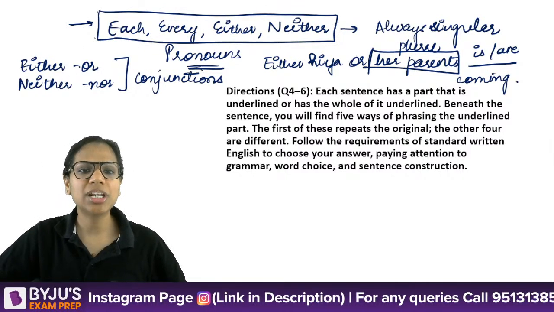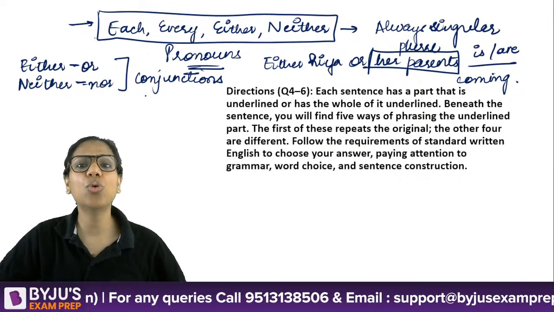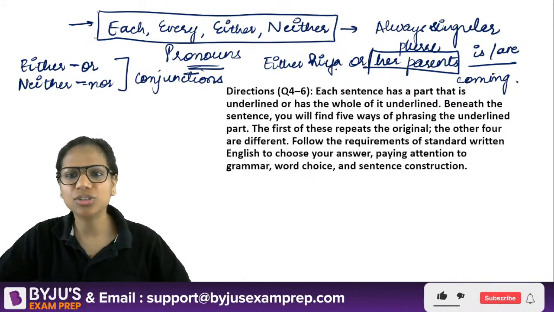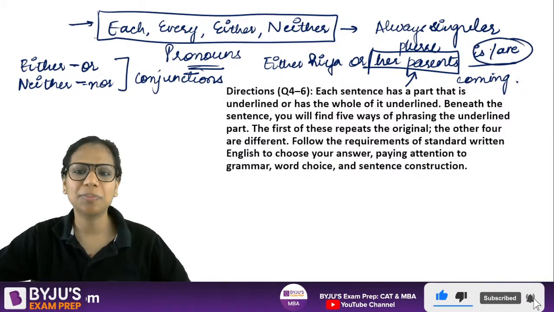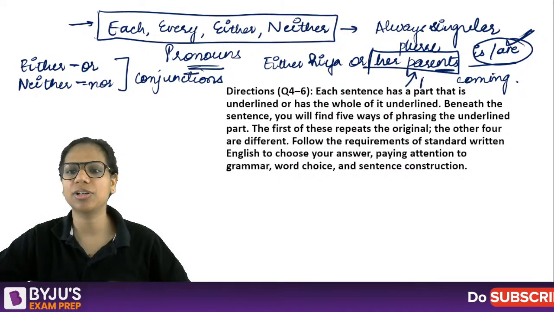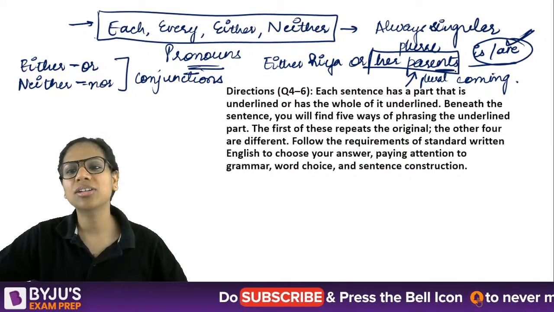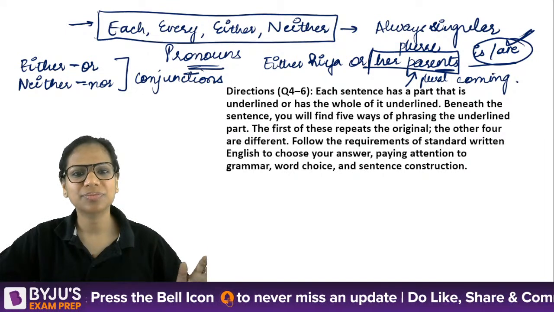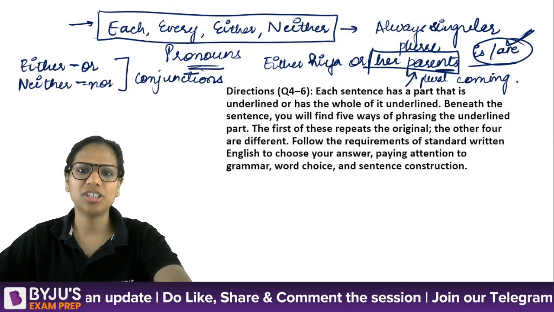Here, when I say either or, this pair, neither nor, this pair, these are called correlative conjunctions, conjunctions that exist together, come together. And here the rule is that the verb depends on the nearer subject. Either Ria or her parents are coming, because this is plural. If I said either Riya or Priya, then is coming. Either Riya or Priya is coming. Hope this is clear. All right, perfect. So it depends on the nearer subject.